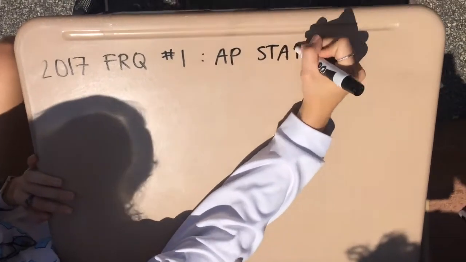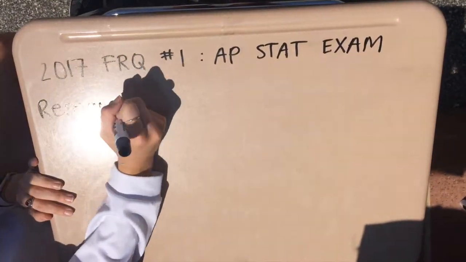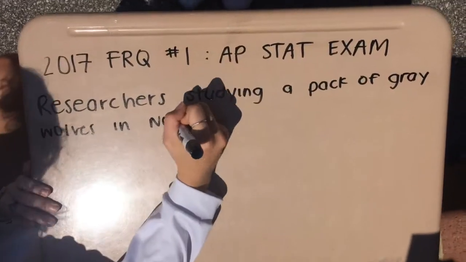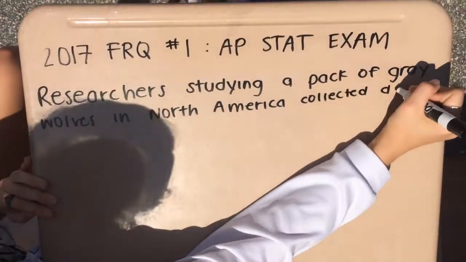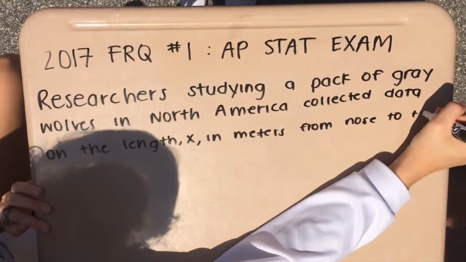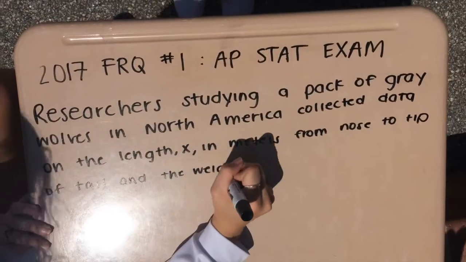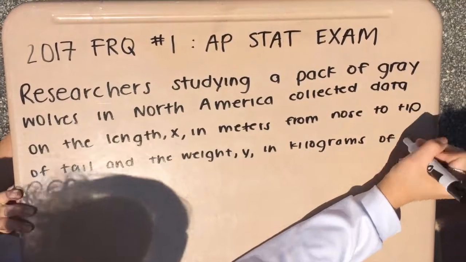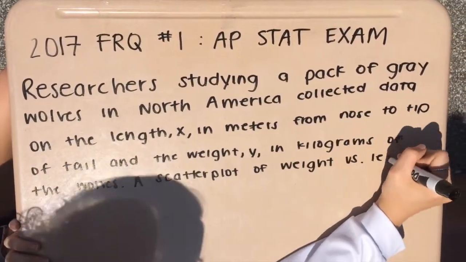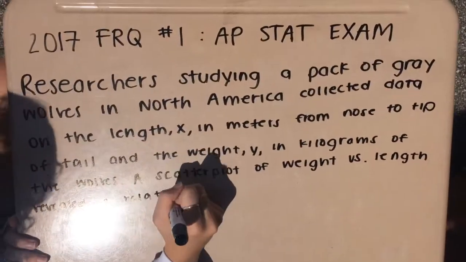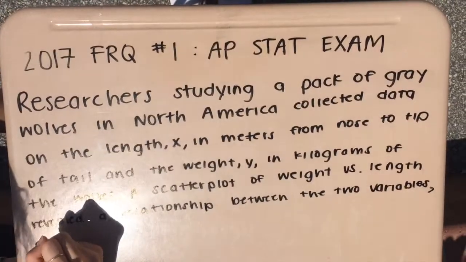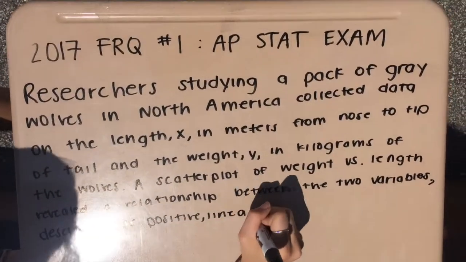(2017) AP Statistics Free Response Questions. Number 1. Researchers studying a pack of gray wolves in North America collected data on the length x in meters from nose to tip of tail and the weight y in kilograms of the wolves. A scatter plot of weight versus length revealed a relationship between the two variables described as positive, linear, and strong.